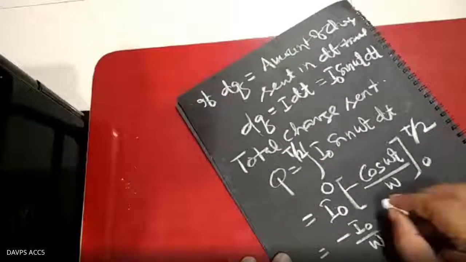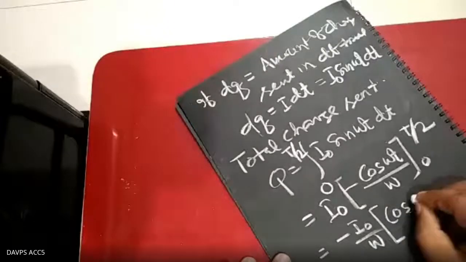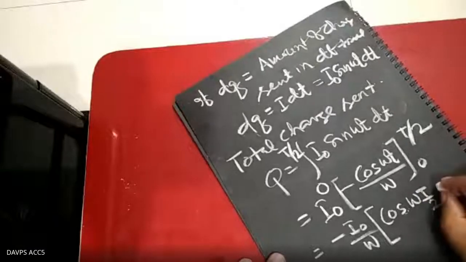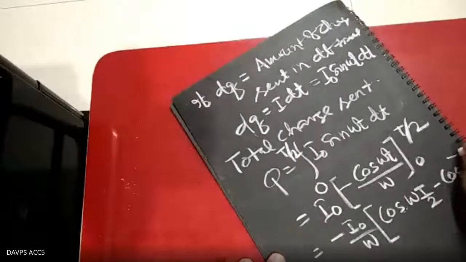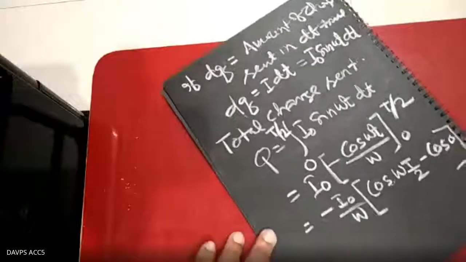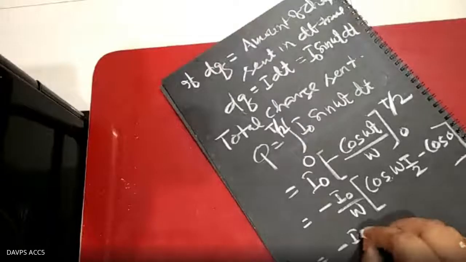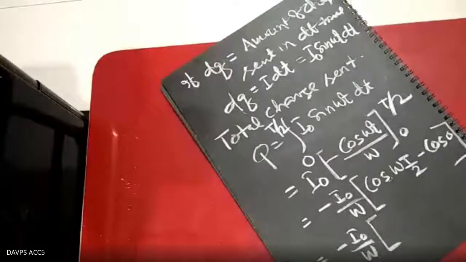The remaining part is cos omega T by 2 minus cos 0. In place of t, you are putting T by 2 and 0. This equals minus I naught by omega. What is cos omega T by 2?